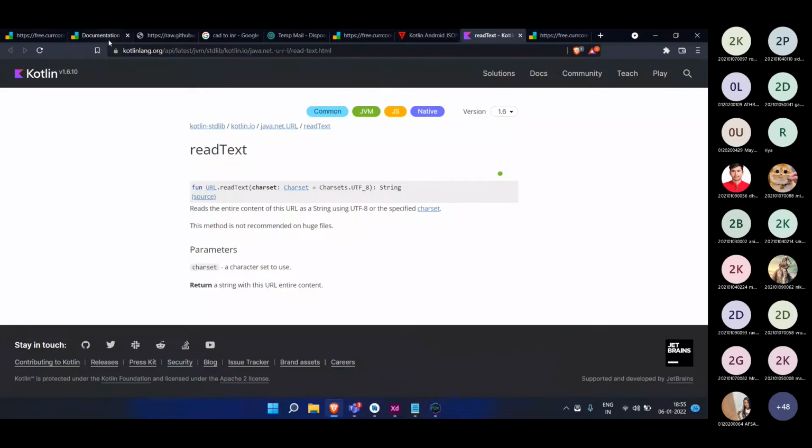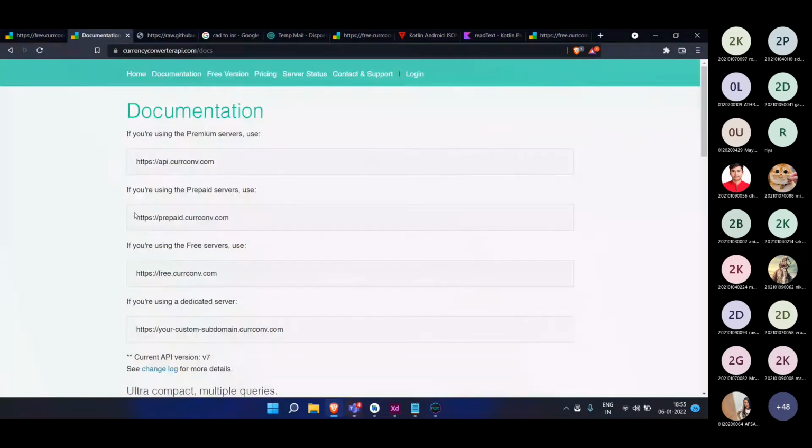So I will give the summary of this session, what we have discussed till now. We have discussed one API which we can use. What is an API? We discussed that, and how you could get your free API key using this website. Let me just copy this again and put that in the chat.